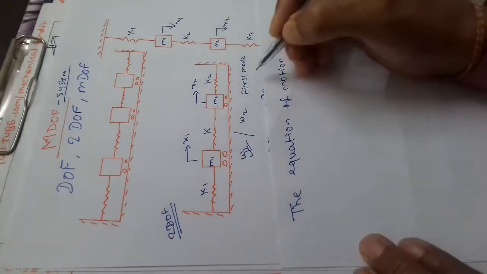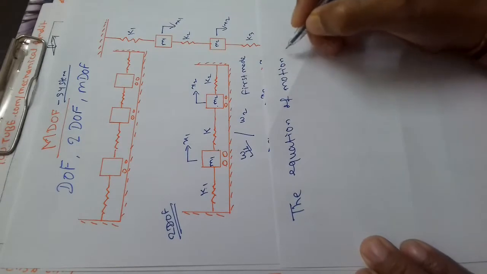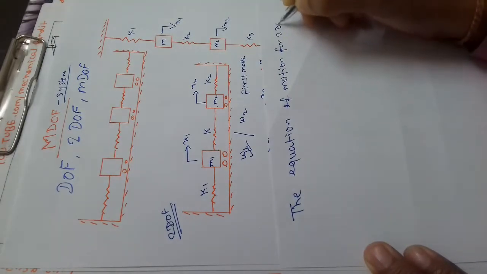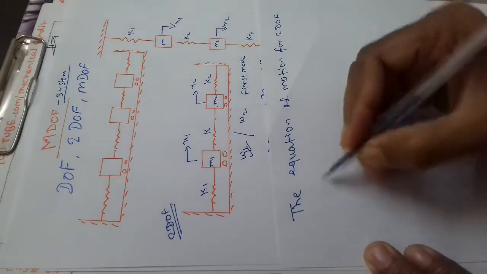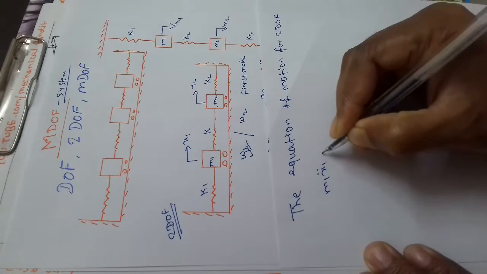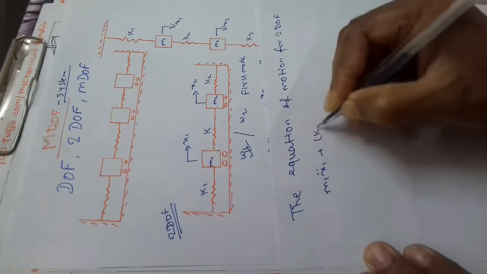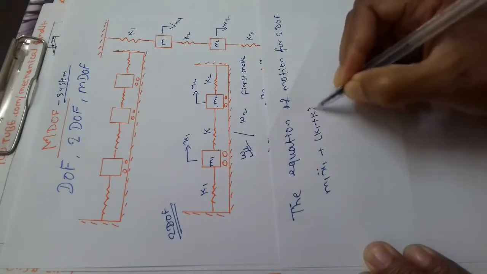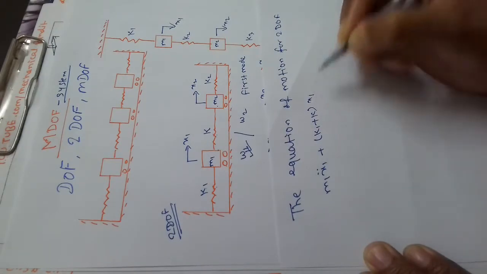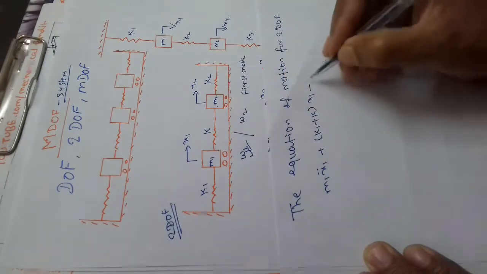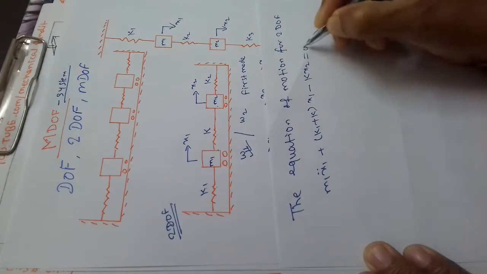What will be the equation? m1 x1 double dot plus (k1 plus k) into x1 minus k x2 equal to 0.